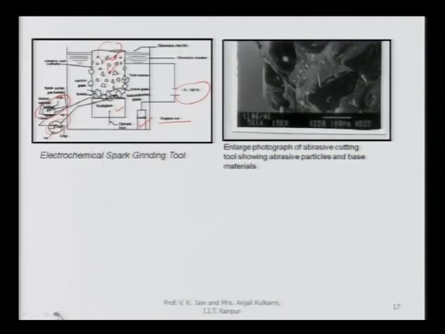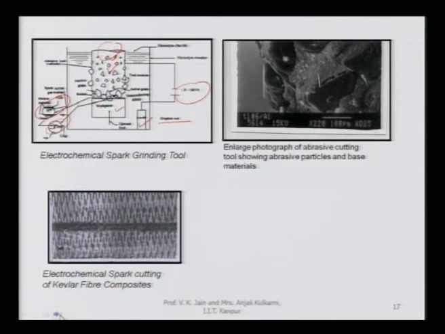You can see here an enlarged photograph of the abrasive cutting tool showing abrasive particles and base material. These are the abrasive particles which are in contact with the workpiece. An enlarged view of this particular left hand side setup is taken.